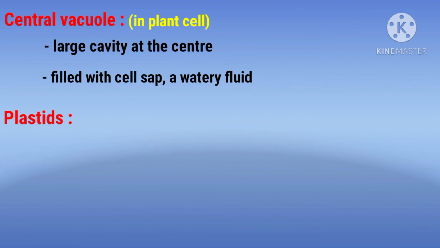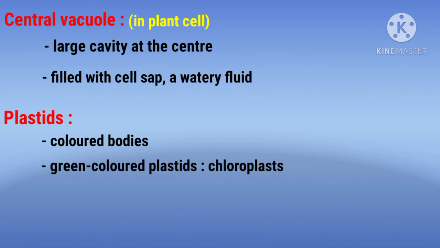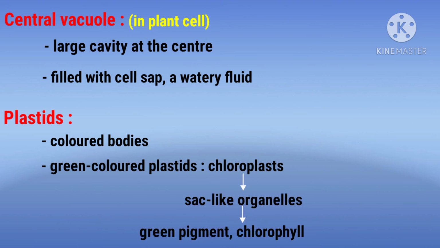Next is plastids. There are a number of colored bodies scattered in the cytoplasm of the plant cell, which are called plastids. Among these, the green colored plastids are called chloroplasts. These are sac-like organelles that contain the green pigment called chlorophyll. And this chlorophyll is required for the process of photosynthesis.